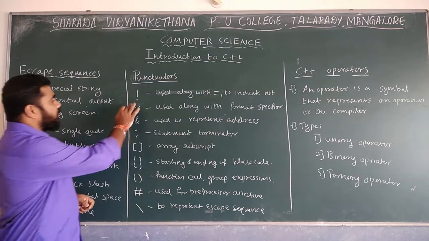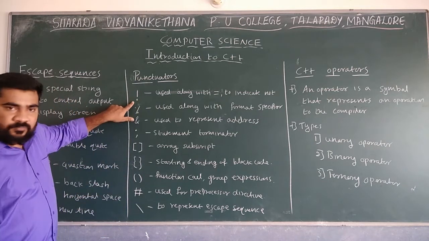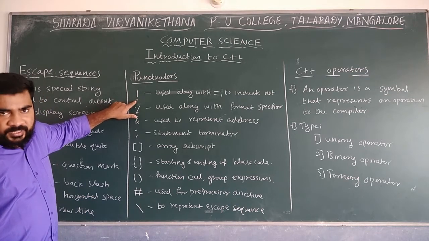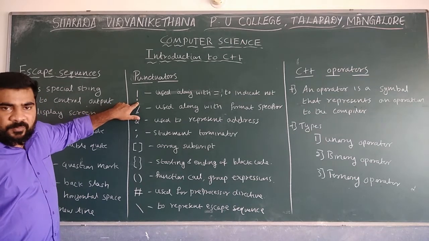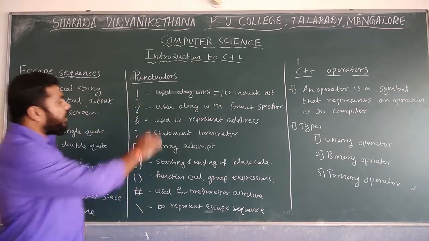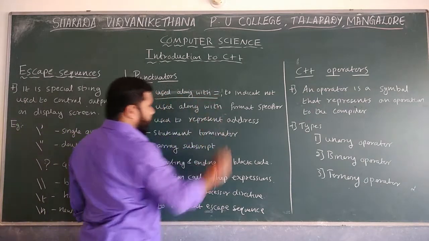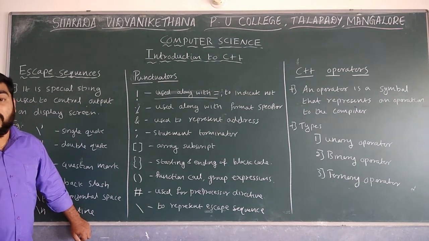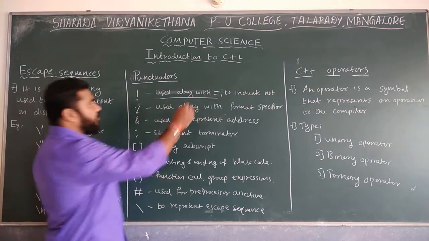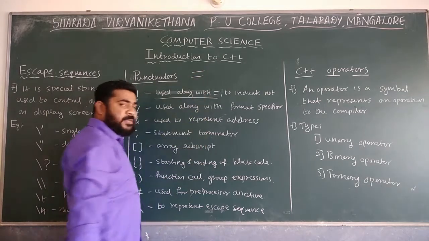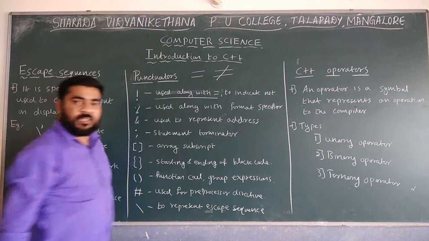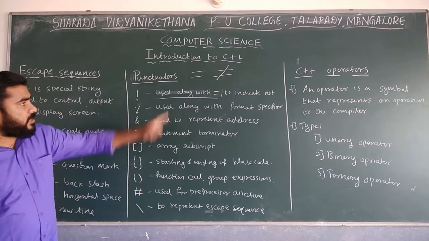The first one is this operator. This symbol is an exclamatory mark. Normally we say it is a not operator. Remember, this is used along with the equal to symbol to represent not equal to. In maths, not equal to is represented like this.